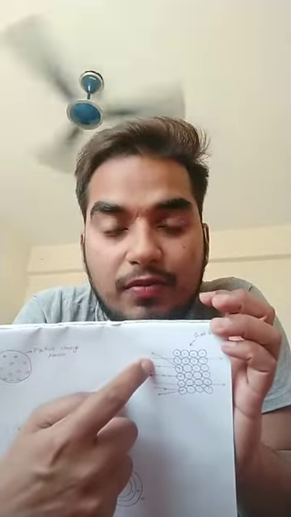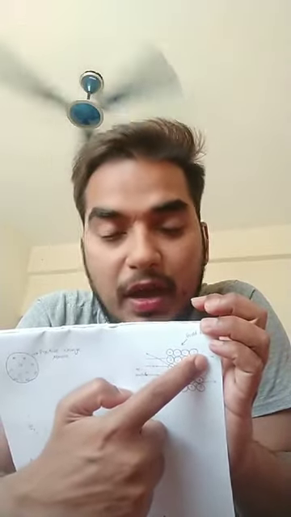Further, Rutherford, who is known as the father of nuclear physics, designed an experiment known as the alpha particle scattering experiment, in which alpha particles, that is doubly charged helium ions having 4 unit mass, were bombarded on a thin sheet of gold foil having 1000 atoms thickness. He observed that most of the alpha particles go straight through the gold foil, and some of them get deflected at some angles.